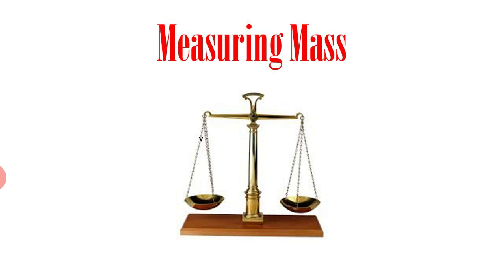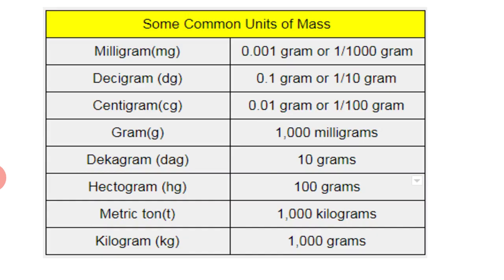Measuring mass. What is mass? The mass of a body is the quantity of matter it contains. The basic SI unit of mass is the kilogram. The standard kilogram is the mass of a cylindrical piece of platinum iridium alloy kept at Sevres. 1 ton is equal to 1000 kilograms. 1 kilogram is equal to 1000 grams.